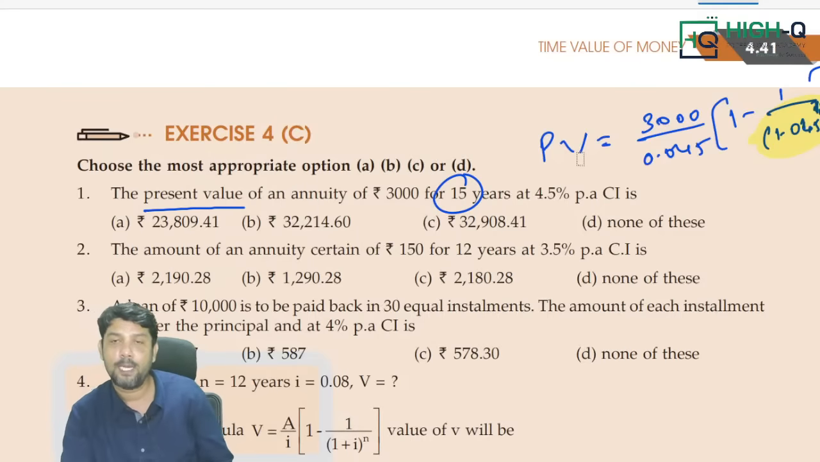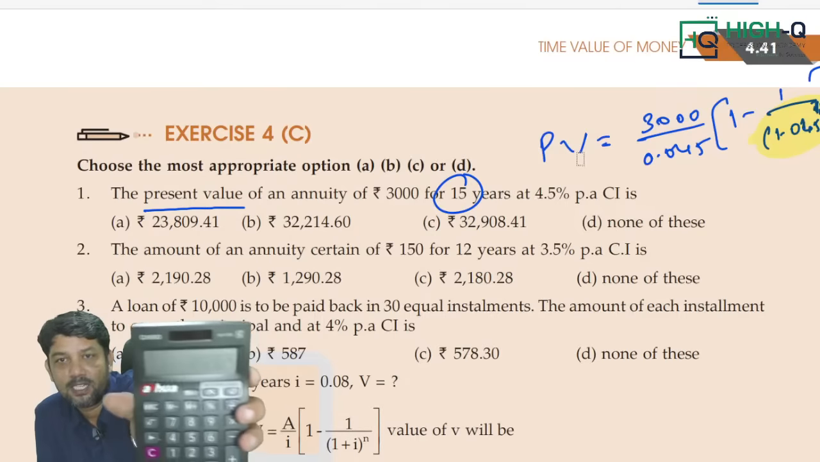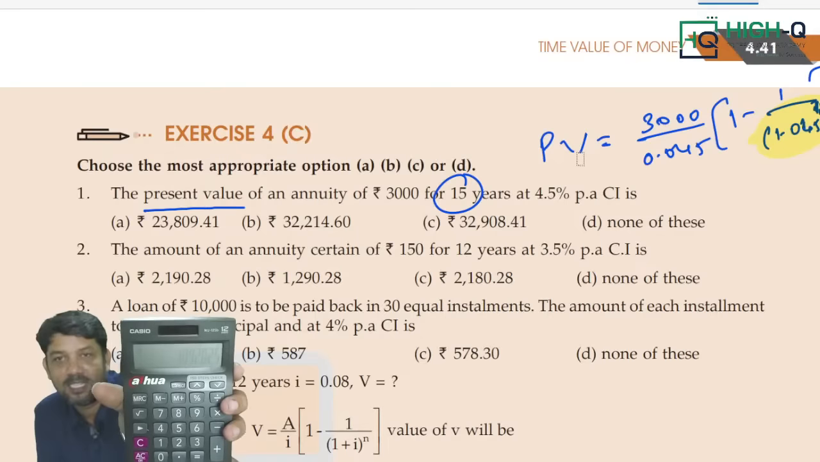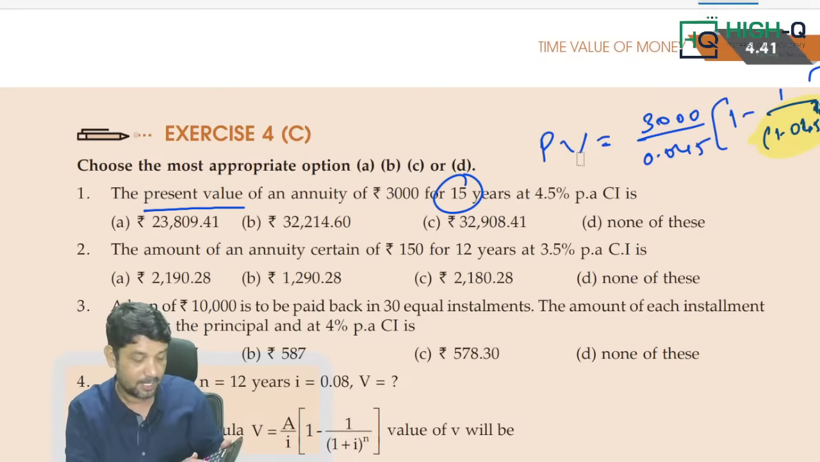Sir, without calculating, without multiplying, without counting how many times you are pressing equal to, how will you stop at 15? Look at the calculator, there is 16, it is showing as a decimal digit, minus 16. So power is 15. So I did power 15, divided by equal to, reciprocal, minus 1 into 3000